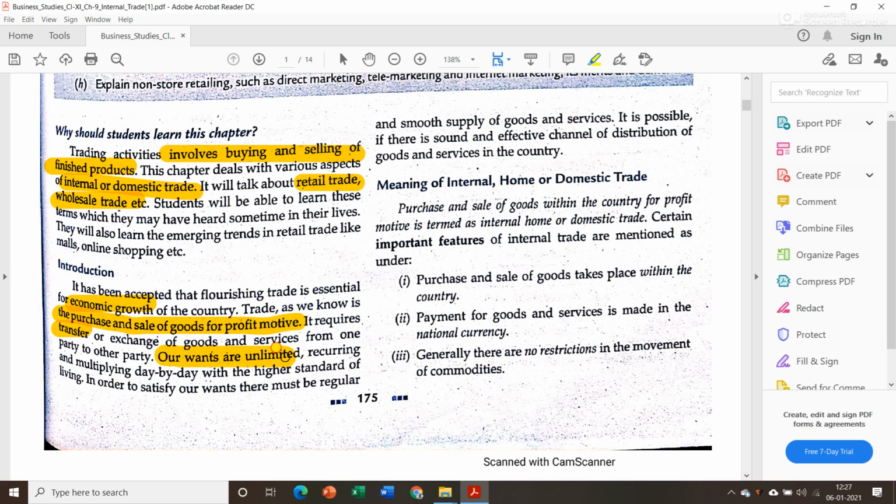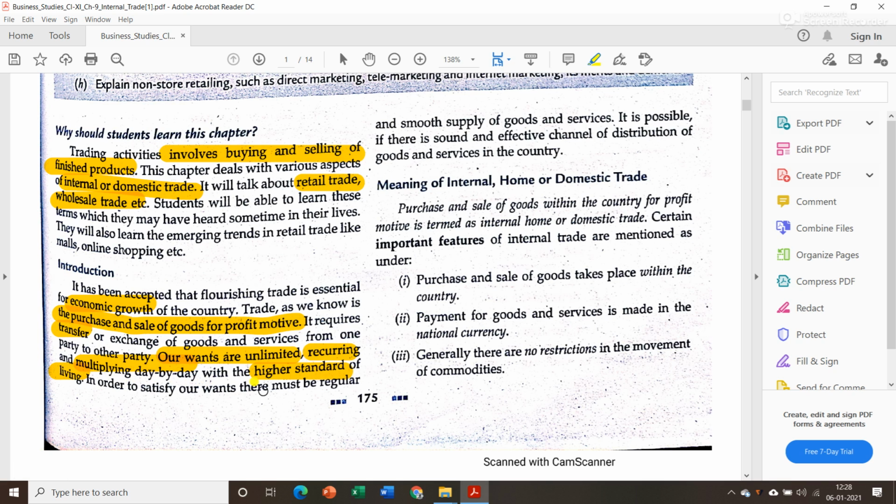As we all know, our wants are unlimited. They are recurring, that means repetitive in nature, and multiplying day by day. Suppose if you want 10 rupees today, then who knows that tomorrow or day after tomorrow you might need 20 or 30 rupees. That means it is increasing day by day. Earlier we used to purchase a lot of things with 500 rupees, or we could buy lots of vegetables with 100 rupees, but these days it's very costly, and to buy that particular amount of vegetables we need a lot more than 100 rupees. As well as when our standard of living increases, our expenses, or our wants, also increase.